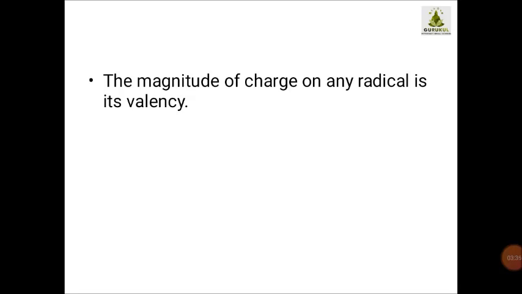Magnitude of charge, whether the element has a positive charge or negative charge, and how many electrons it is gaining or losing, that is also a concept you can relate with the term valency. Okay children, in the previous video we discussed the answers. I hope you all go through that chart once again so your concept will be clearer, and keep watching the videos. Any queries you can ask in the doubt solving session.